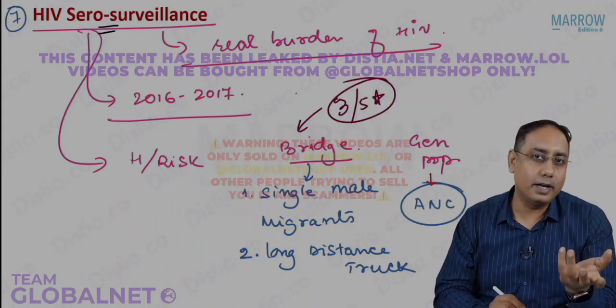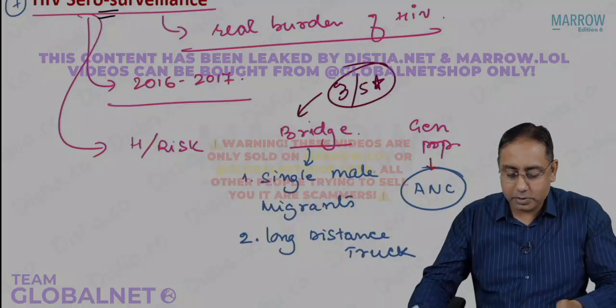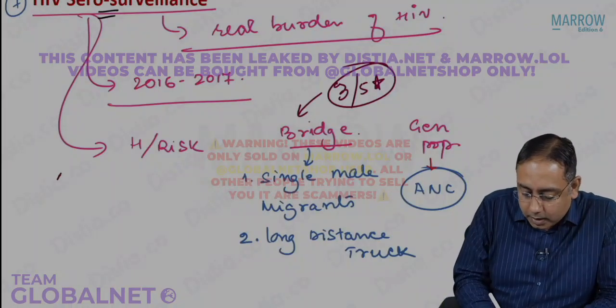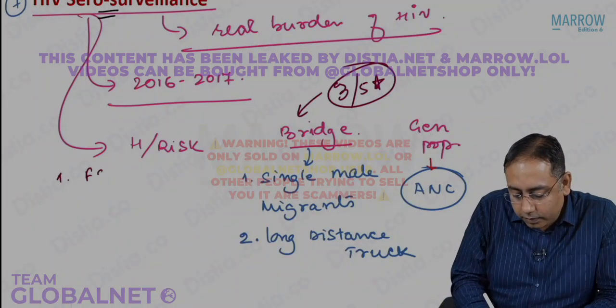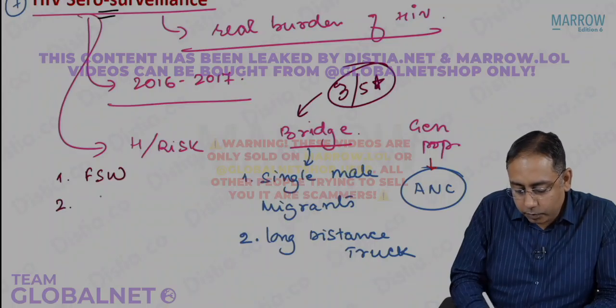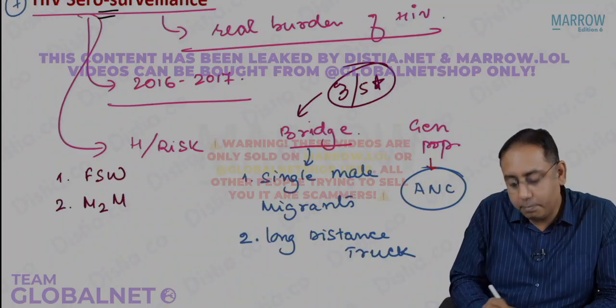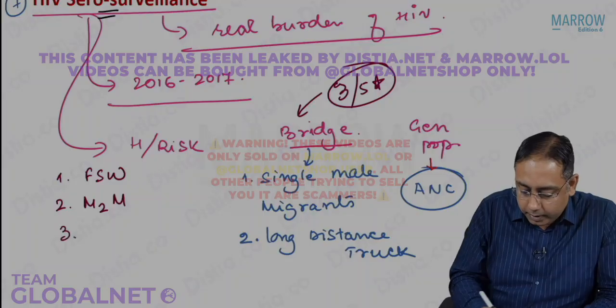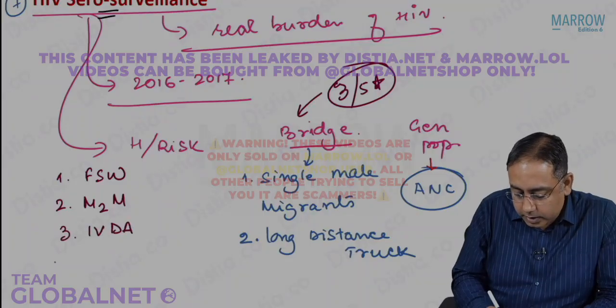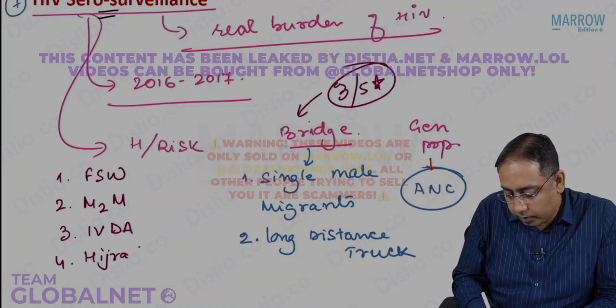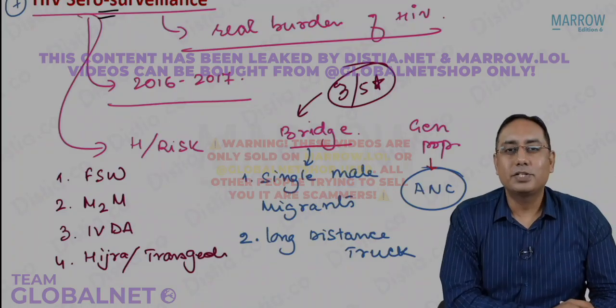Next is, what are the high risk groups? I think everybody knows about the high risk groups. What are the high risk groups? The high risk groups are commercial sex workers or the female sex workers. Second would be male having sex with male, male to male. Third will be intravenous drug abusers. And fourth is the Hijra group or the transgender.